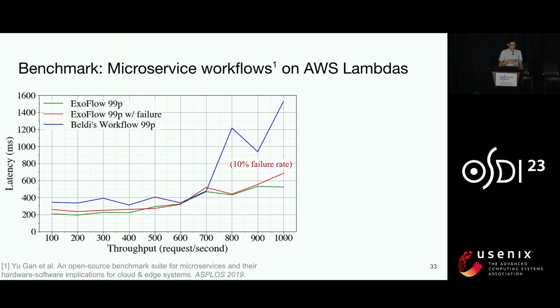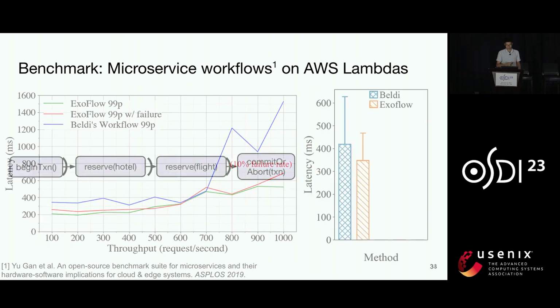The performance with failures is also about the same in ExoFlow. That's because we use a centralized controller that can quickly detect and retry any Lambda failures. Beldi uses a decentralized design, which makes it completely serverless, but it also makes it more difficult to reliably detect failures, so its minimal recovery time would likely be on the order of seconds.